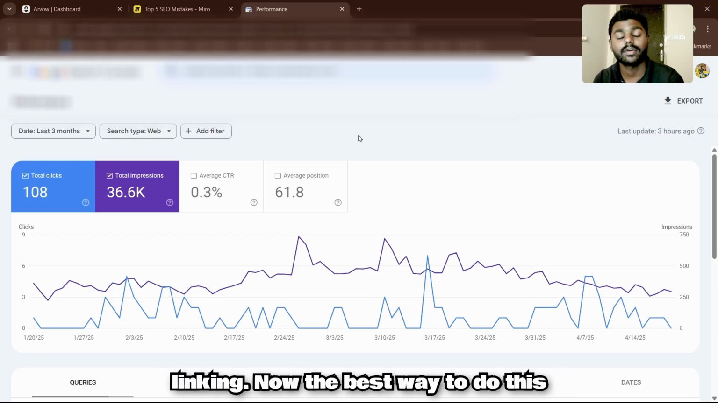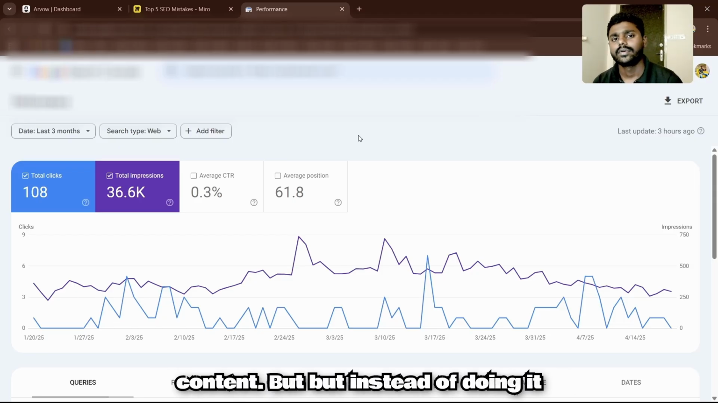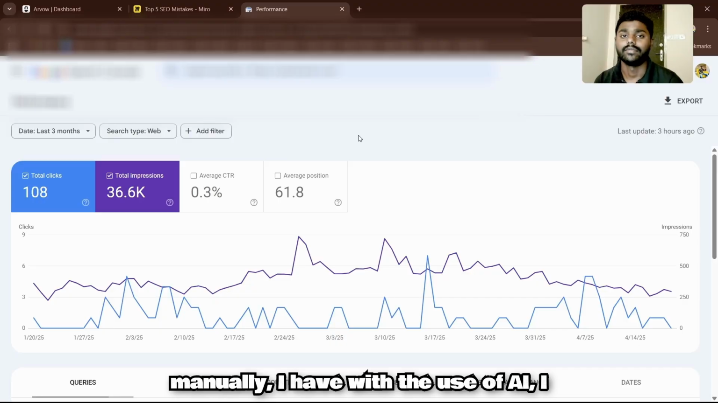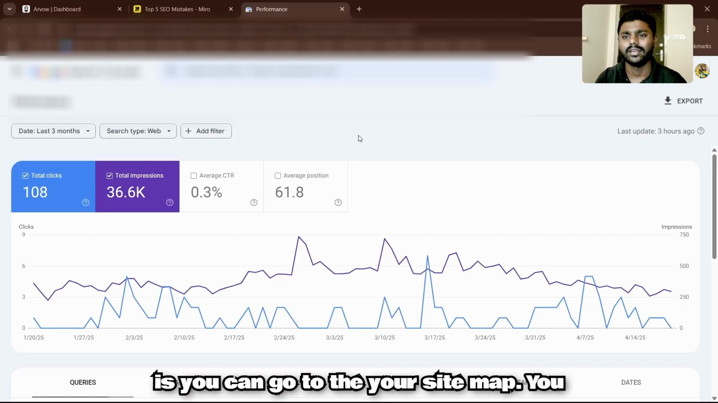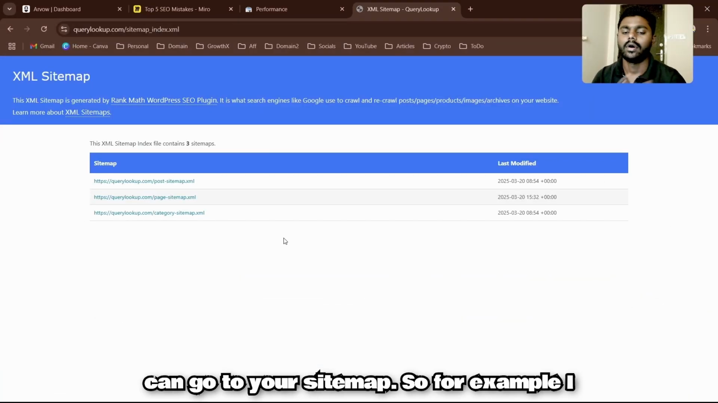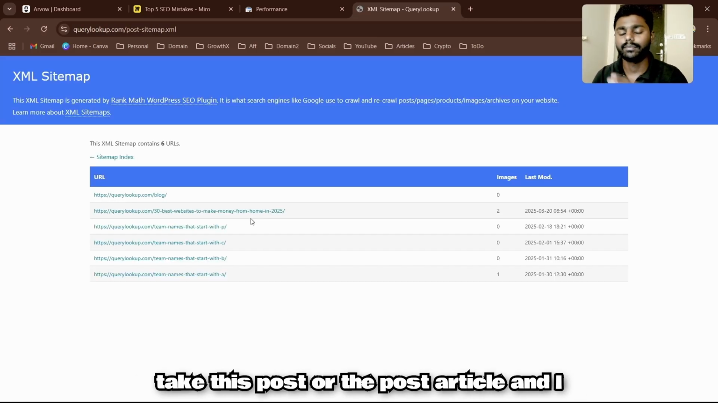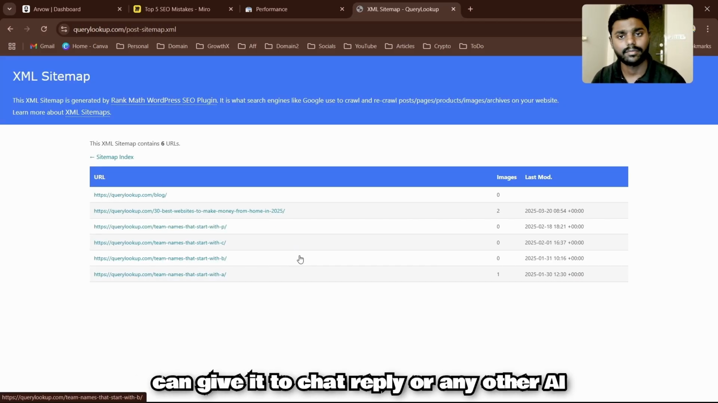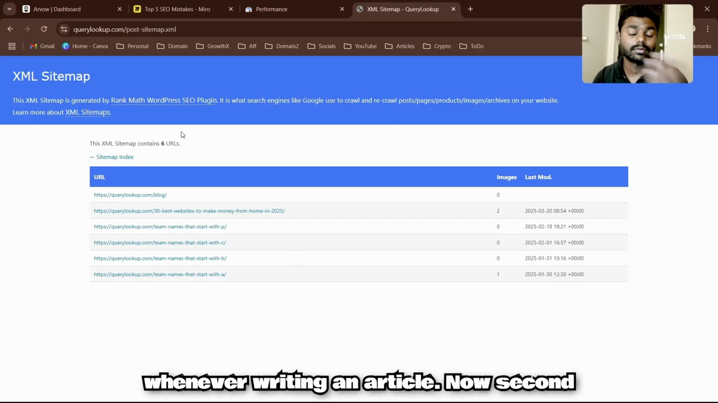Now the best way to do this is to have relevant content, but instead of doing it manually, with the use of AI I can do it automatically. One thing is, you can go to your sitemap. For example, I can go to the sitemap and take all the post articles, and give them to ChatGPT or any other AI to automatically internal link whenever writing an article.